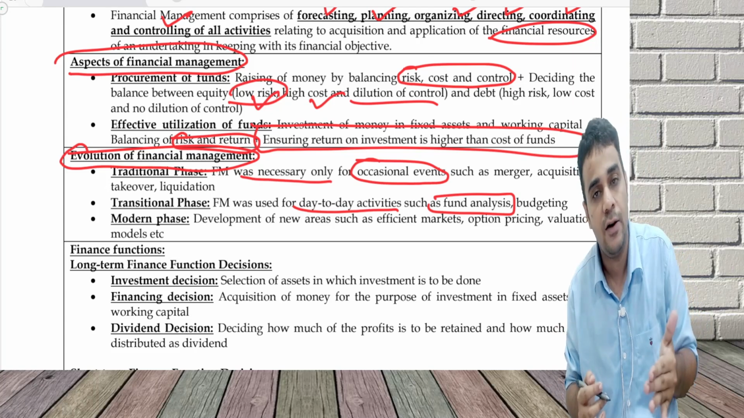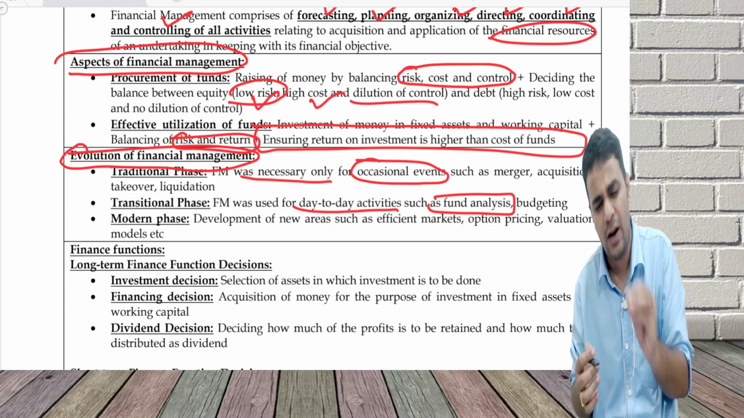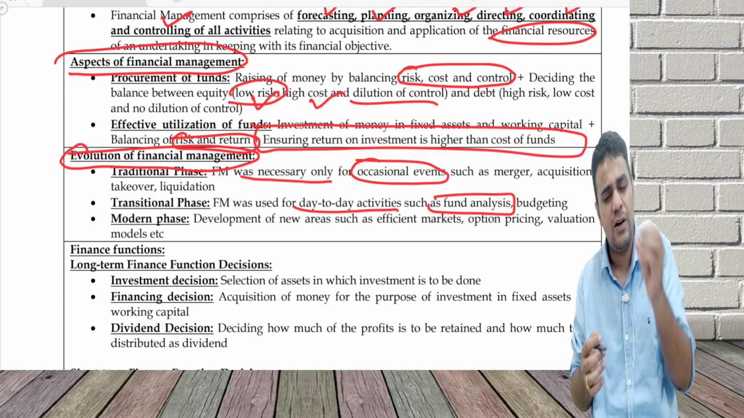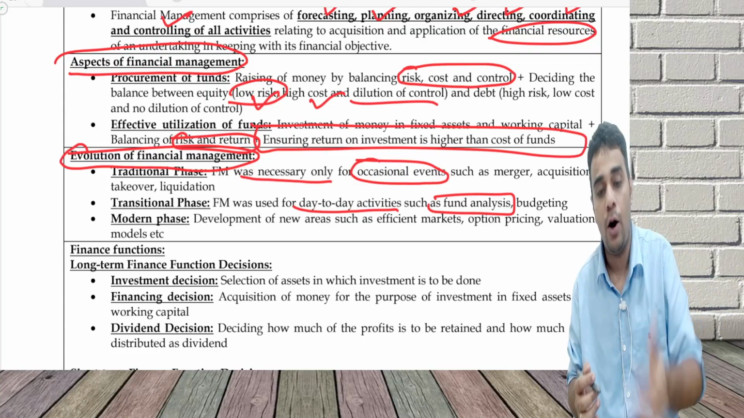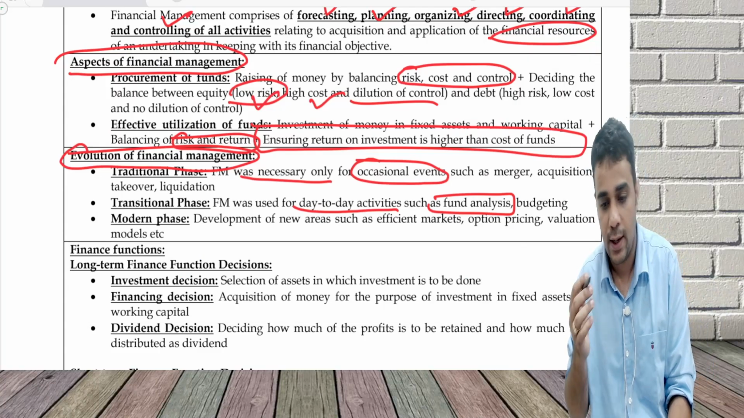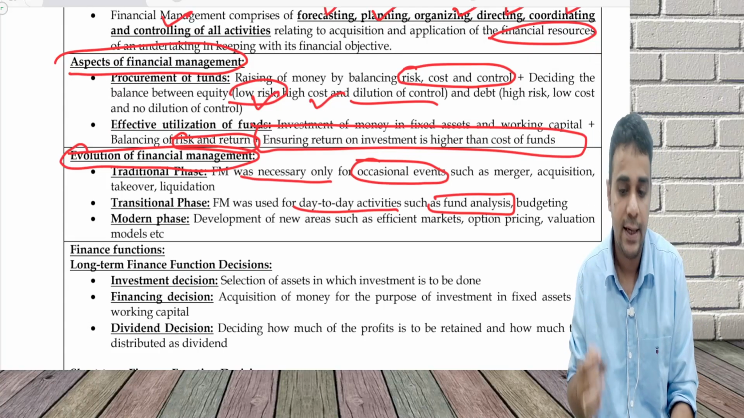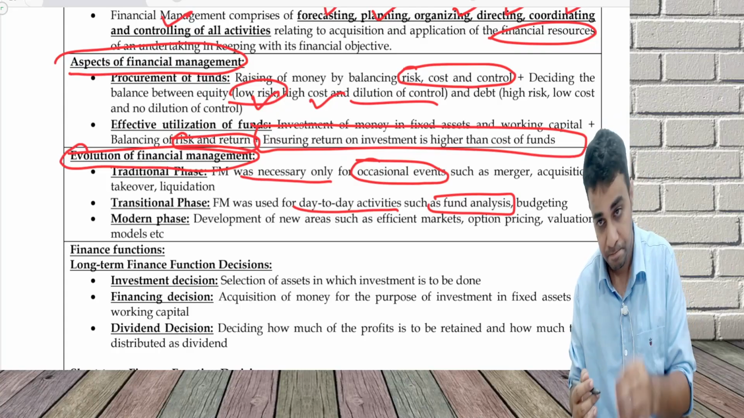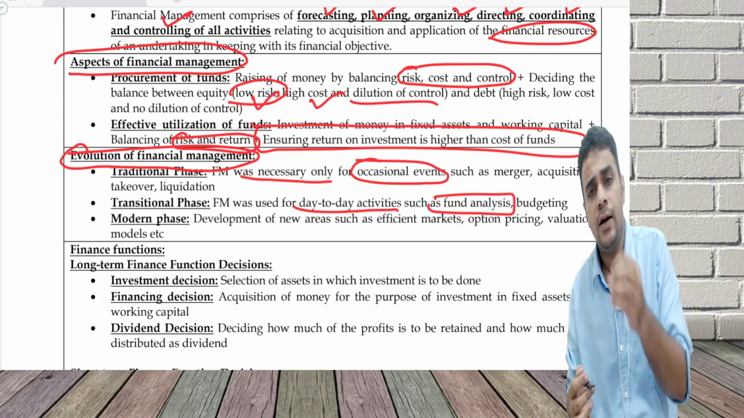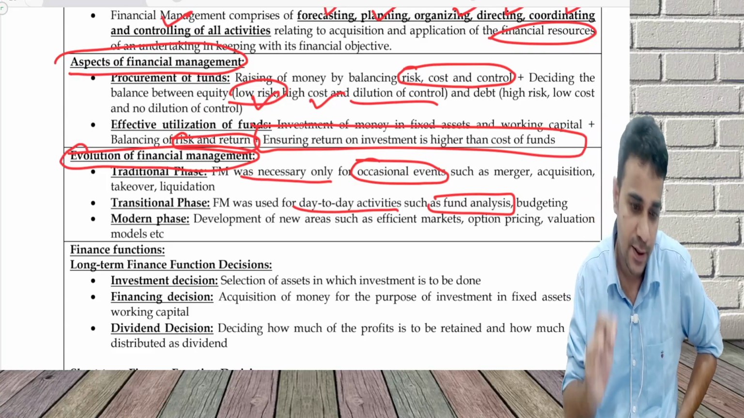There was a traditional phase when we thought it is needed only for occasional events, a transitional phase where we thought it is for day-to-day activities, and a modern phase where the importance of FM is increasing because you are becoming aware of newer areas like efficient markets, option pricing, and valuation models. All these are newer developments as far as FM is concerned.